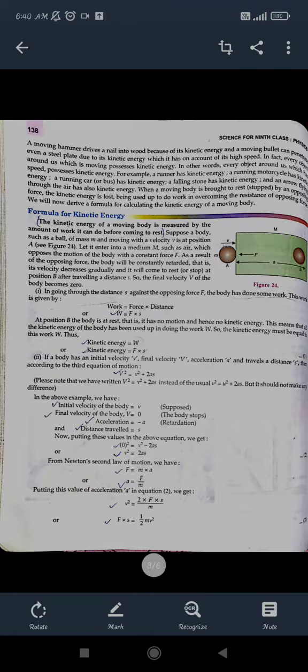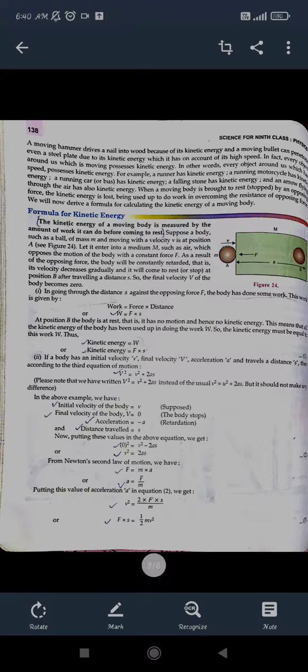right? So every object around us which has some speed or some motion, or a body that moves, possesses kinetic energy. So every body which is in motion will be considered as having kinetic energy.